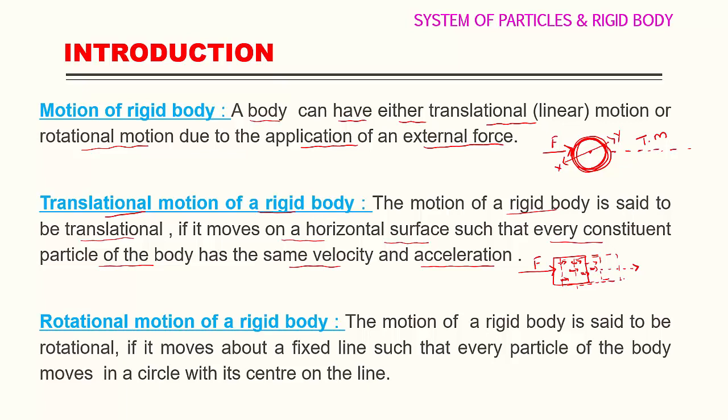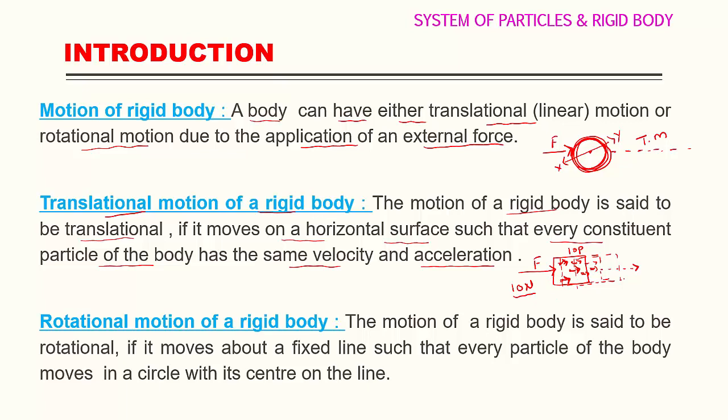When it comes to the velocity of these particles, all the particles are moving with the same velocity. For example, if I apply 10 Newton force and let us imagine there are 10 particles in the system. How many particles are there in the system? 10 particles, and we applied 10 Newton force.